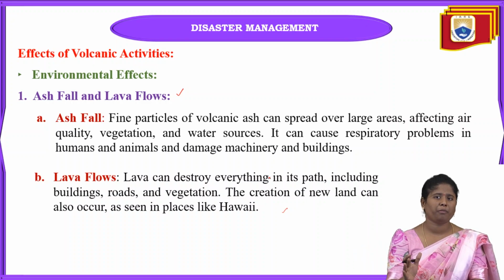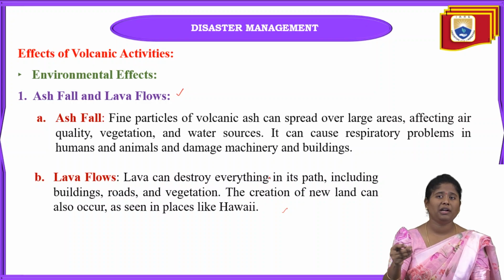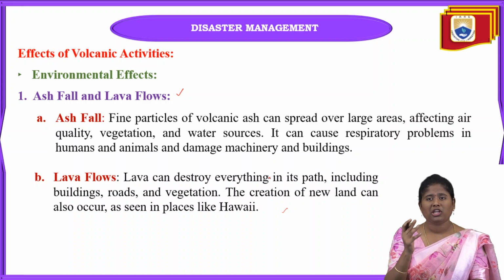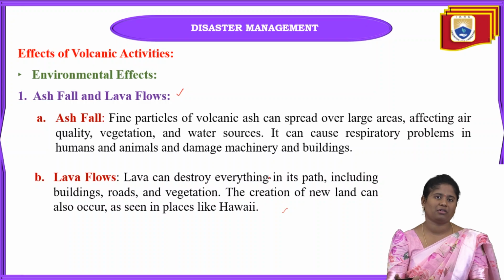When any type of object, humans, animals or buildings come into the lava flow path, it will destroy them completely. Why? Because lava is at a very high temperature, much higher than normal, around 1100 degrees Celsius.